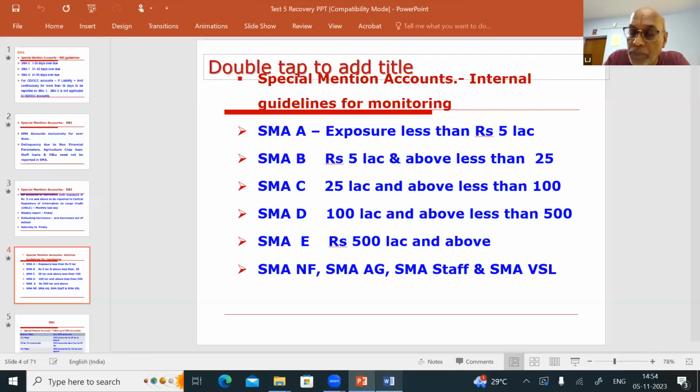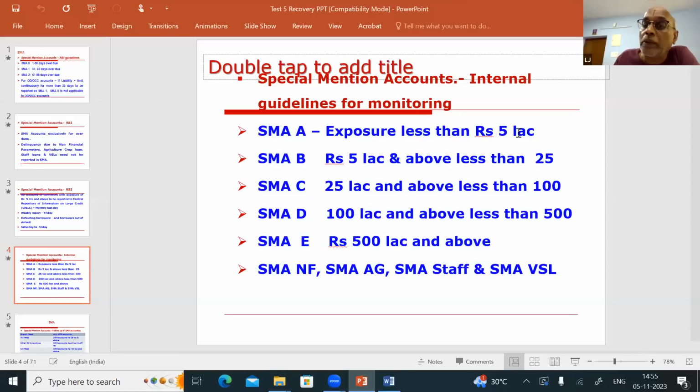For follow-up purposes, the SMA accounts of the bank are classified into SMA A, SMA B, SMA C, D, E, F, and SMA NF, non-financial. That is your stock statement not due, stock not submitted, renewal not done, etc. SMA non-financial, SMA agriculture, SMA staff, and SMA BSL. Like that, our SMA statements are classified and we are getting the report.